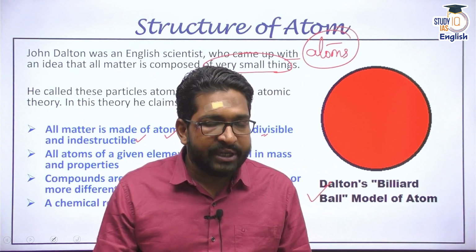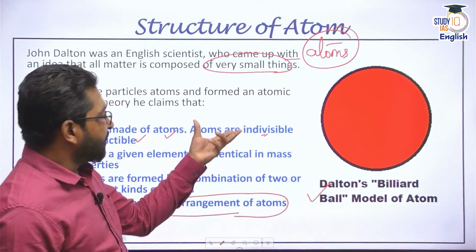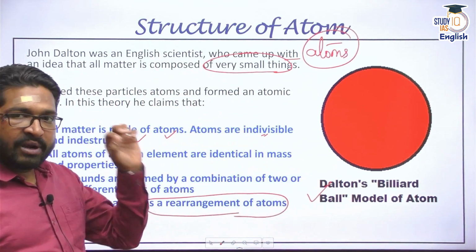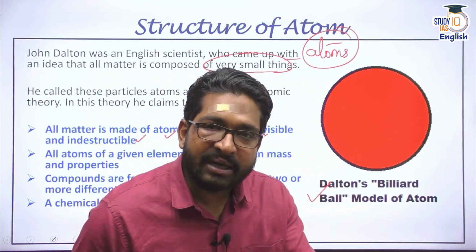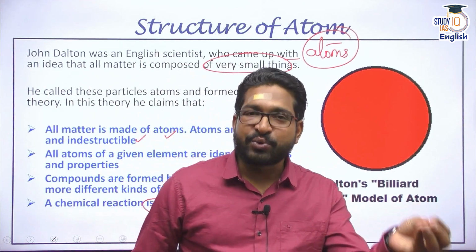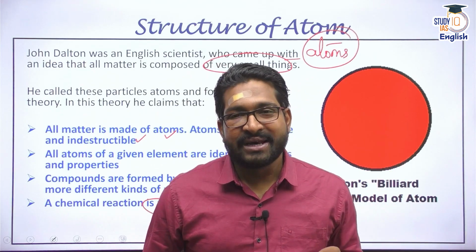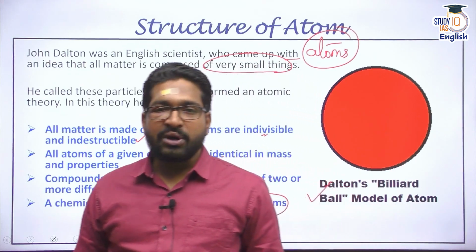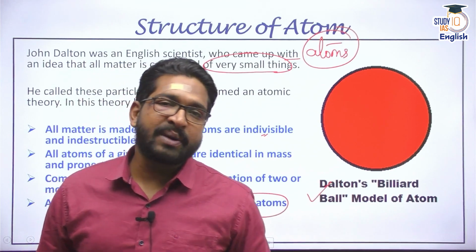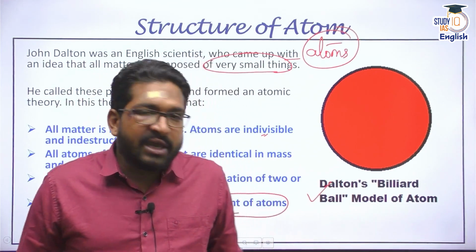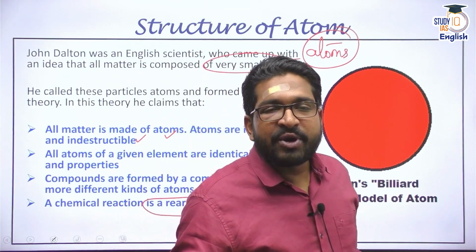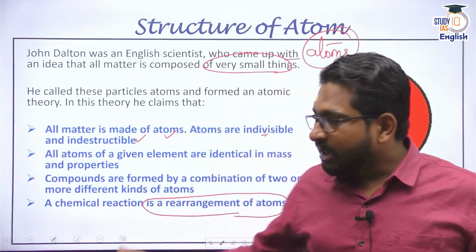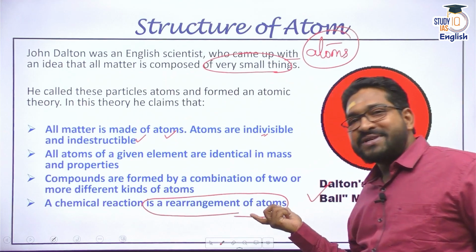And by now we already know, of course, atom is indivisible and indestructible, but we know an atom is composed of subatomic particles. They are called protons, neutrons, and electrons. So that is why Dalton's atomic model fails to explain these subatomic particles. It fails to explain why chemical reactions take place. It fails to explain the involvement of electron or electron transfer in the rearrangement of these atoms.